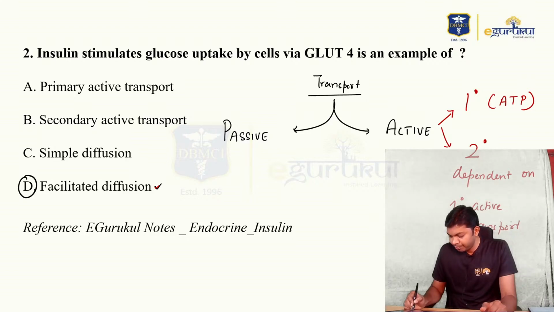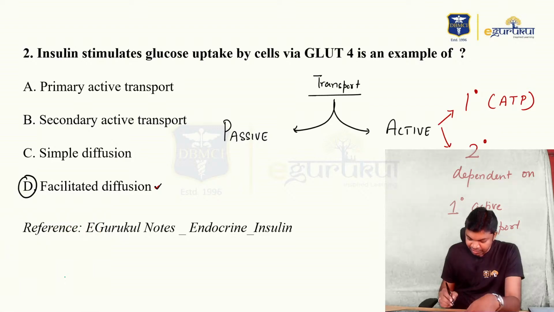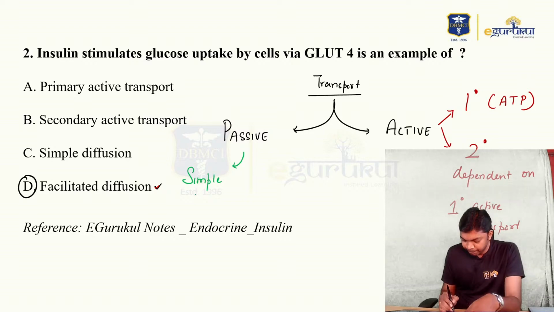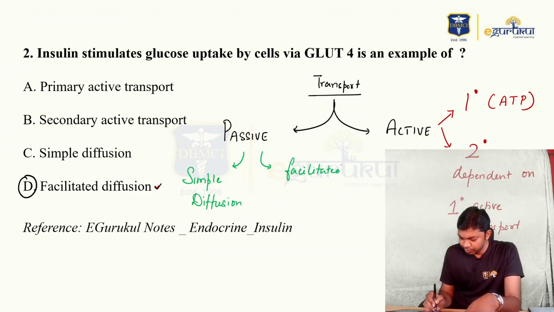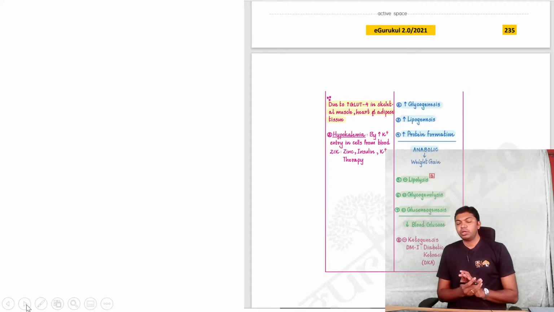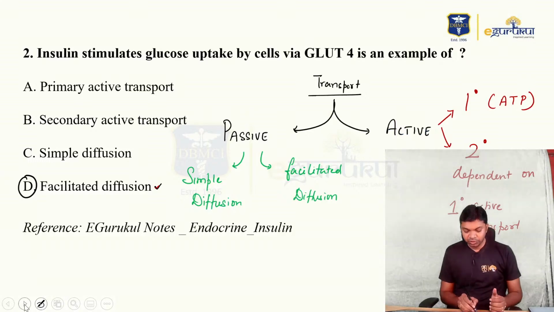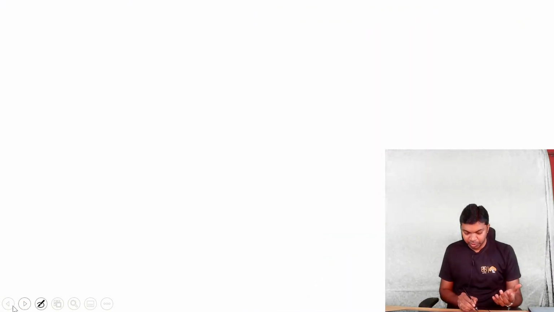All right. Coming to passive transport, people, again we have 2 types of passive transport. First one is simple diffusion and the second one is facilitated diffusion. Simple as well as facilitated. Now we have a direct explanation about this question in our notes itself, people. So if you need, you can check up the notes also.